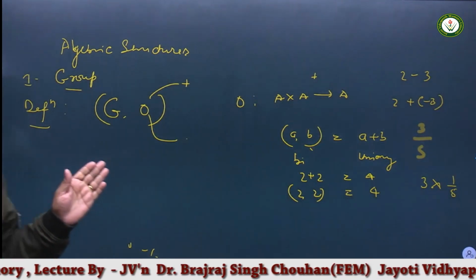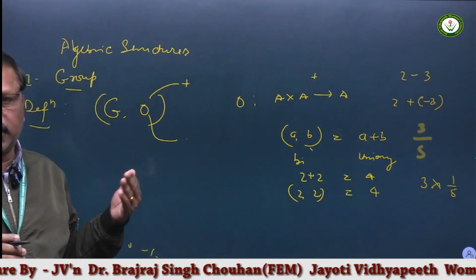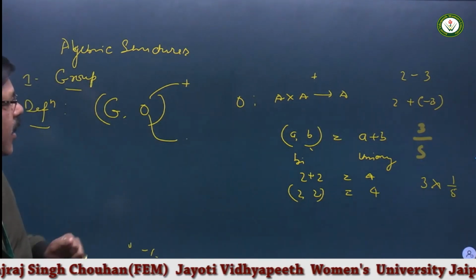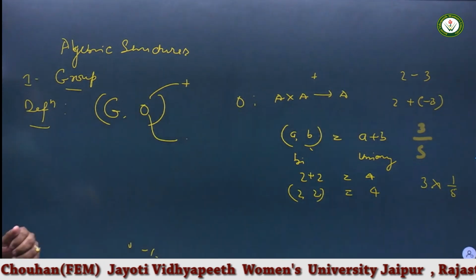Here G is a non-empty set defined with the operation O, that is either addition or multiplication.